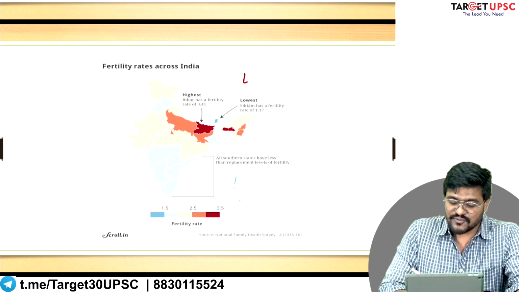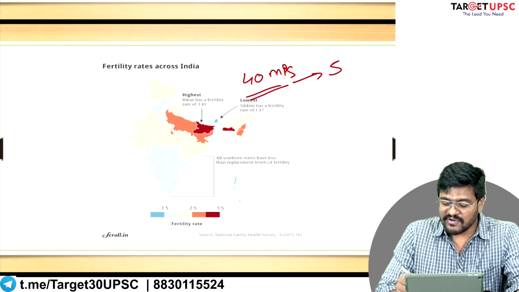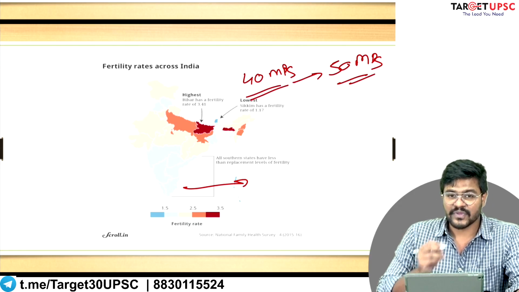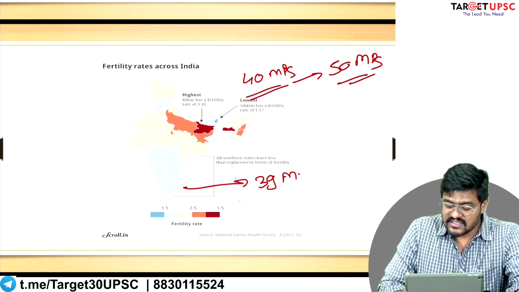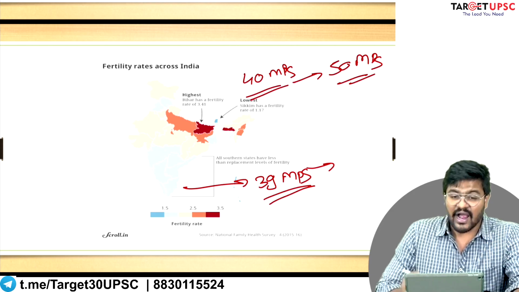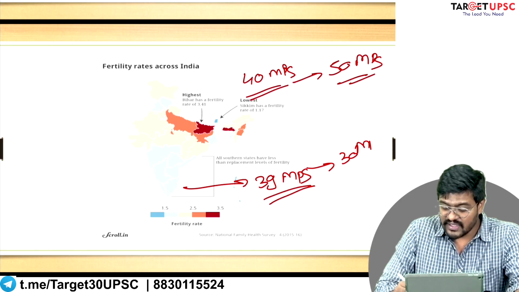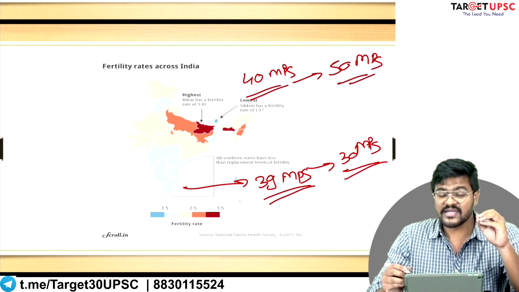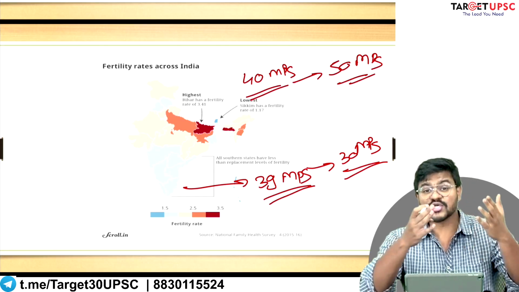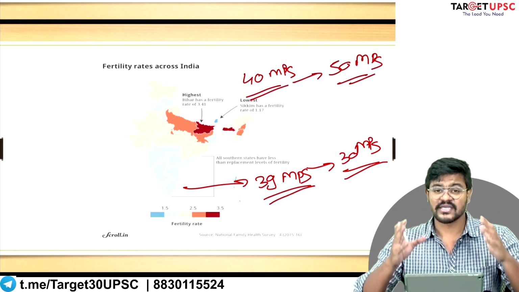Today Bihar has 40 MPs. Because its population size has increased, soon it will have 50 MPs. On the other hand, states like Tamil Nadu, which have 39 MPs, since their overall population is stable or decreasing, might have only 30 MPs after the next delimitation commission. Now, if this is the logic, aren't we doing injustice to those states that are implementing population control policies in the proper manner?